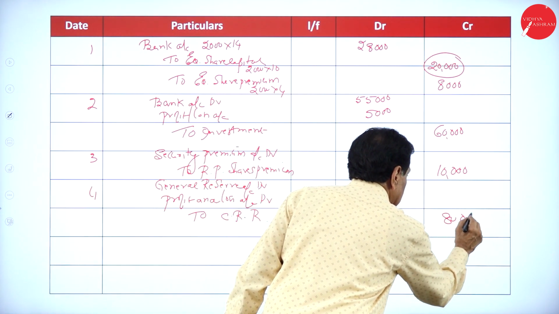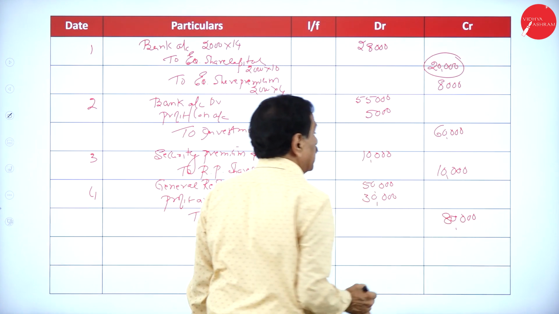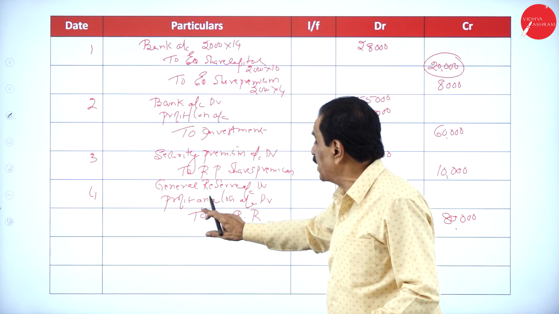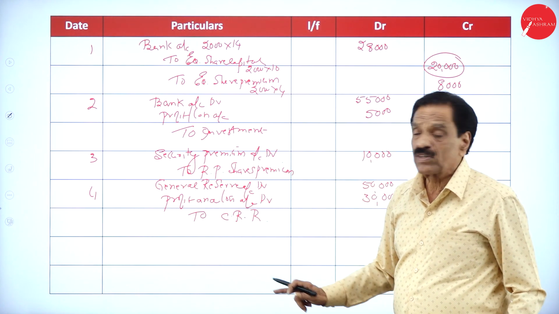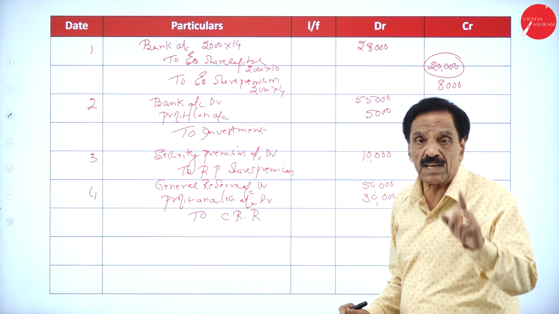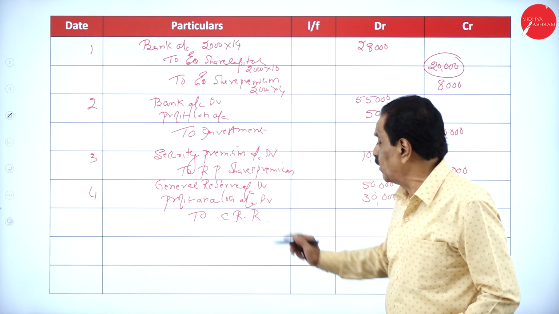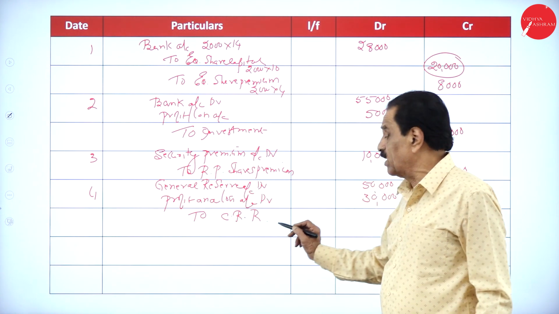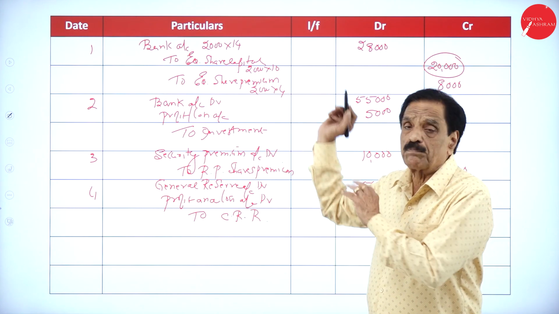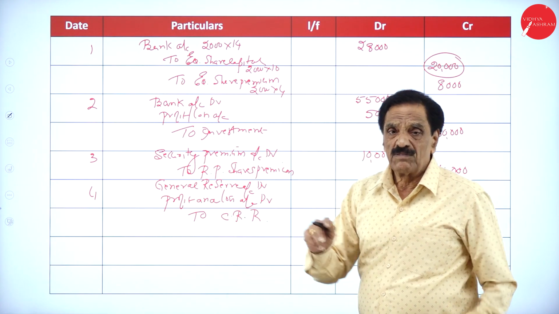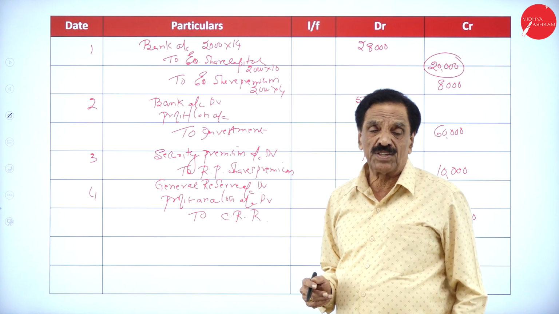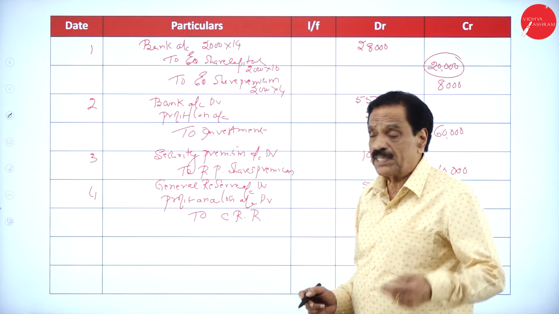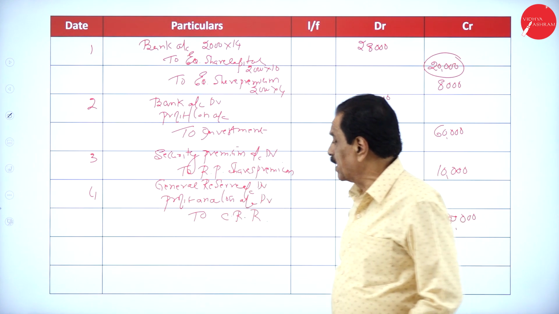For the shortage, you create the CRR. How much by issuing the share? You got 20,000. You create the CRR with the help of general reserve and profit and loss account. Premium to premium satisfied. Now, 20,000 you already got by issuing the share. The shortage of 80,000 has been taken from the reserve and profit and loss account.